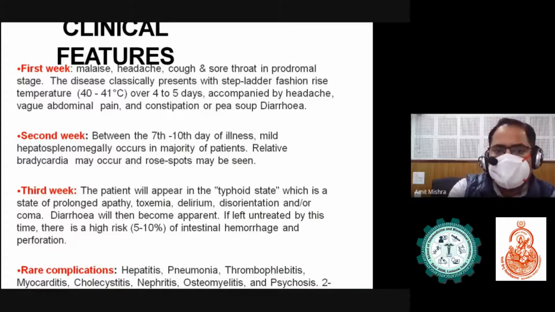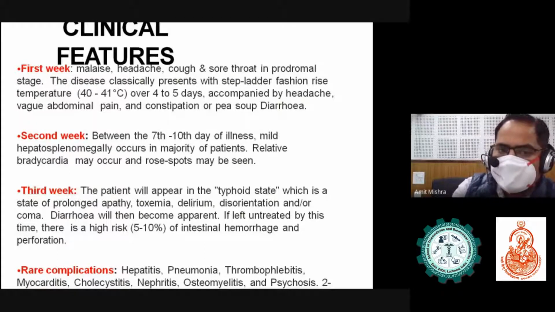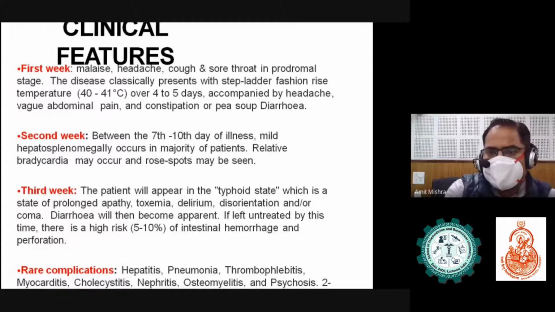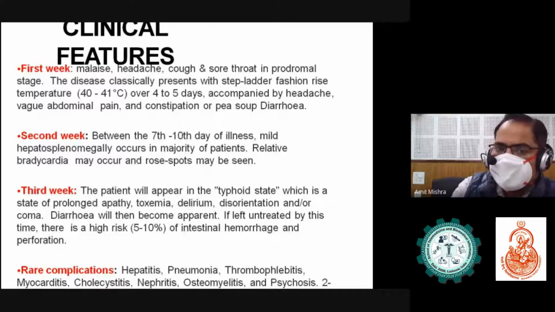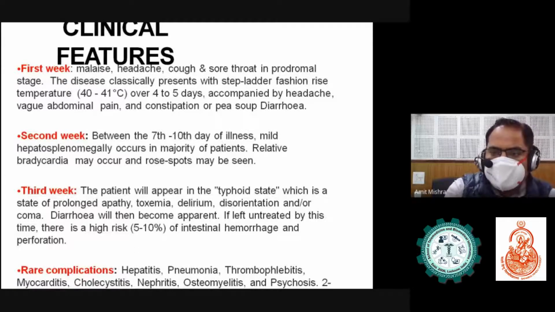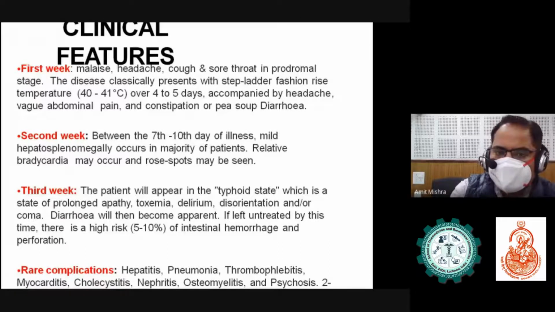These are the clinical features we get in the first, second, and third weeks. In the first week, the patient presents with malaise, headache, cough, and sore throat in a prodromal stage. The disease classically presents in a step-ladder fashion, with a rise in temperature to 40 to 41 degrees centigrade over 4 to 5 days, accompanied by headache, vague abdominal pain, and constipation or pea soup diarrhea. In the second week, between the 7th and 10th day of illness, mild hepatosplenomegaly occurs in the majority of patients. Relative bradycardia may occur and rose spots may be seen.